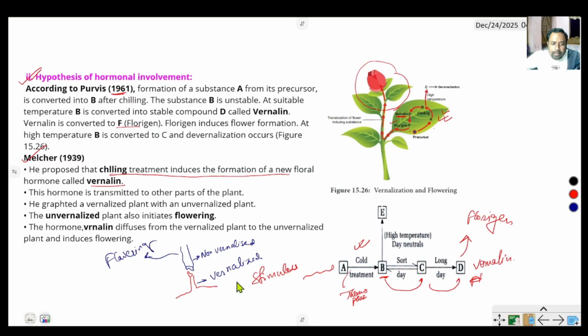Because during cold treatment, the vernalin hormone is produced in this red plant. When the grafting is completed, this hormone is transferred from the red to the blue plant, and this vernalin stimulates the production of florigen, so flowering occurs.